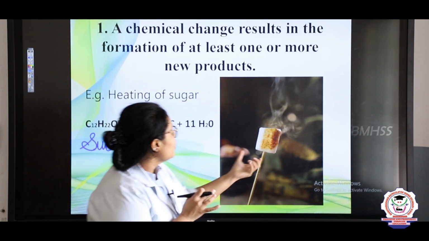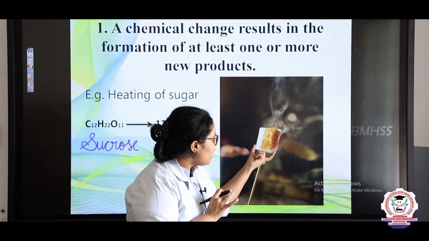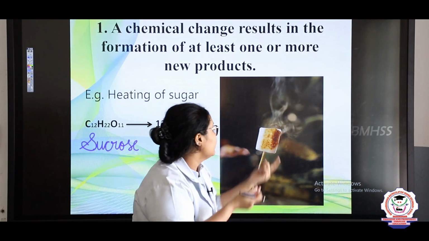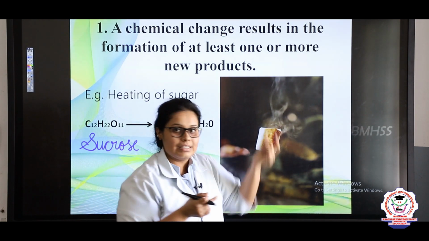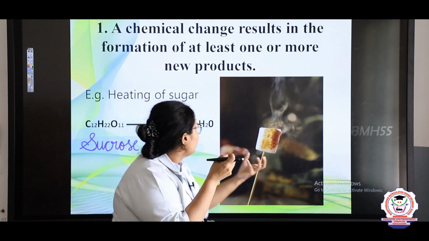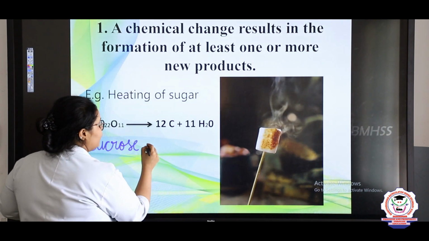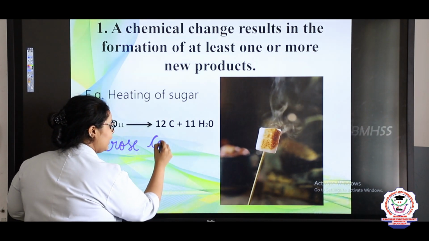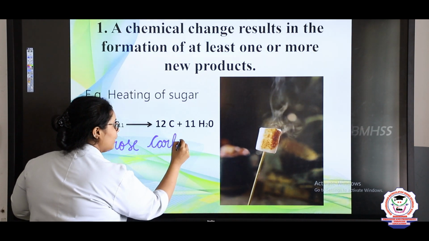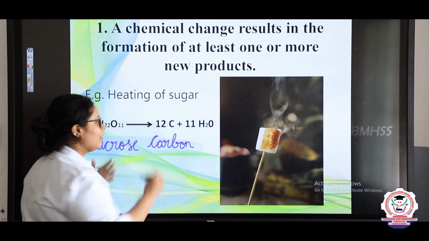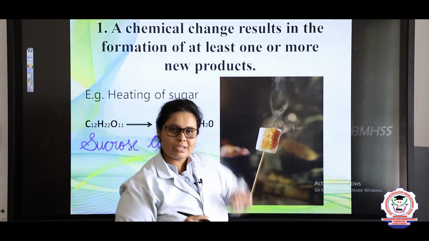Okay students. So here you can see that part of the white candy is converted into blackish, that is brown in color. That brownish color is carbon. And here the steam is going up.